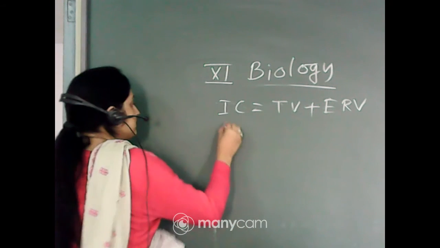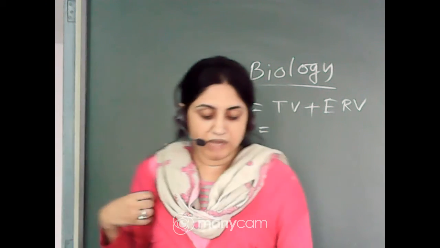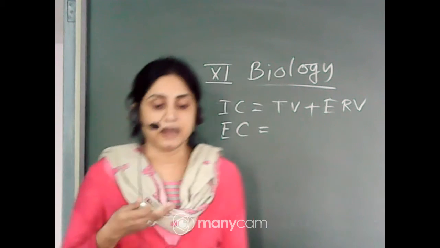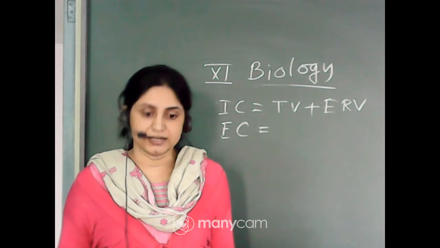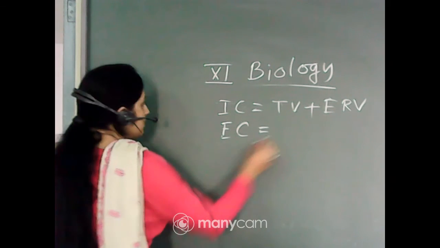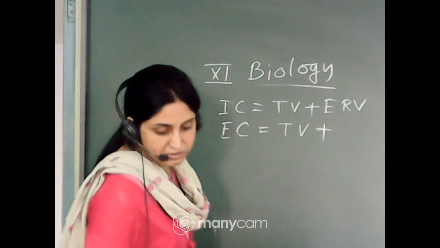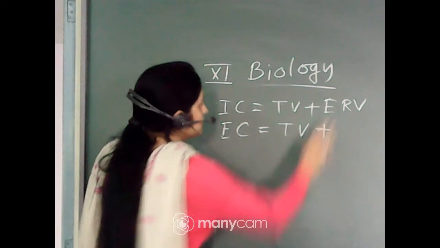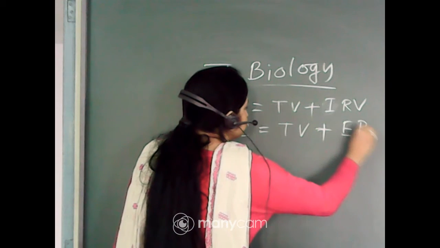Next one, EC, expiratory capacity, means total volume of air a person can expire after a normal inspiration. After inhalation, how much air you can exhale. This is the expiratory capacity. So EC equal to TV plus ERV.